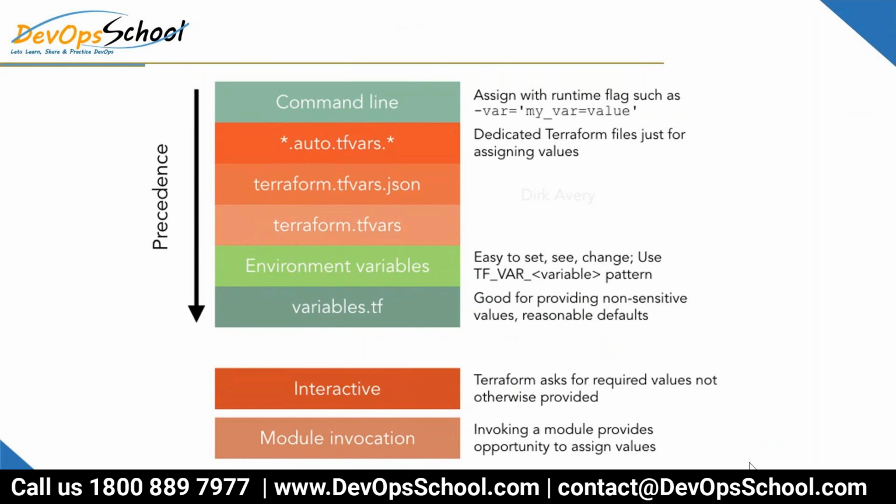Now you'll say, Rajesh, which is the most frequently used file for the values? I would say terraform.tfvars. Whenever you see a project, terraform.tfvars is the file which contains the values for the variables. It can be defined anywhere: in the variable.tf, environment variable, or command line. Make sense? Who creates that file? Do we need to create that one? Which Terraform file? Oh yeah, you have to create it. You have to create it. Got it?